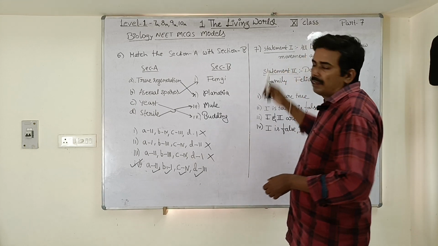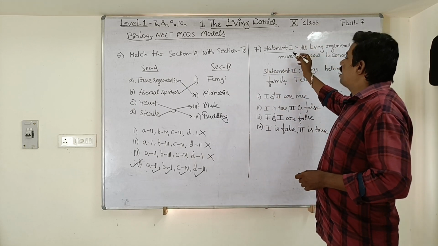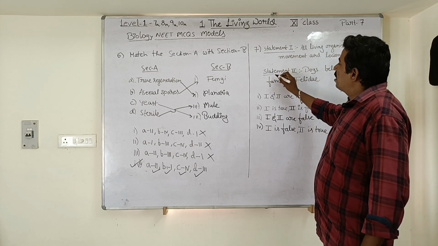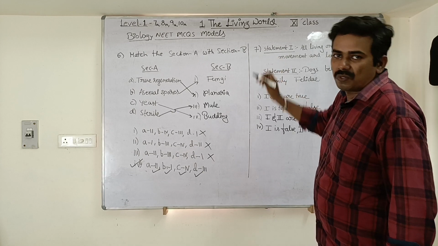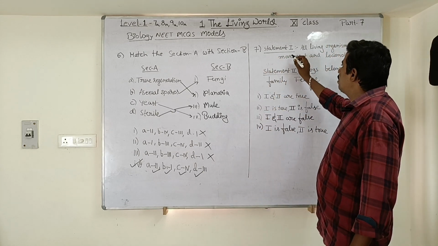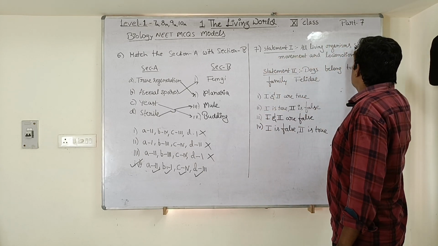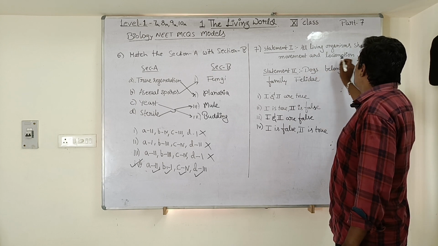Next, 7th model: statement type of question, students. Here 2 statements are given, statement 1 and statement 2. We have to find which is true and which is false. Now let us go for statement 1: all living organisms show movement and locomotion.